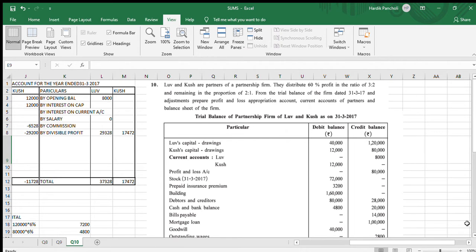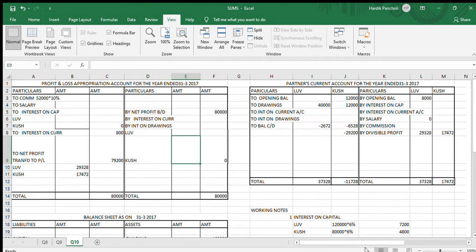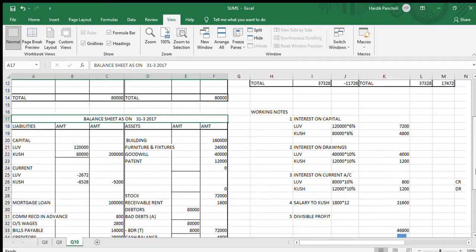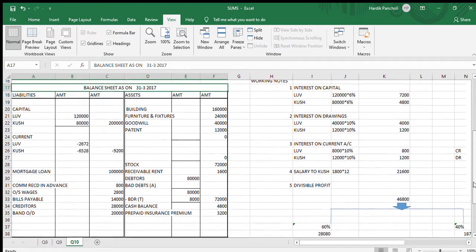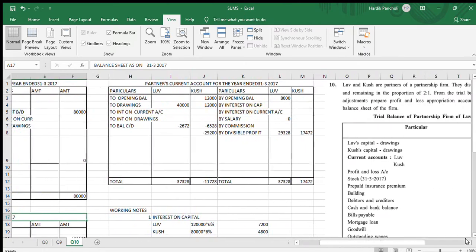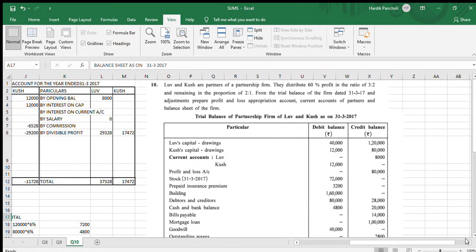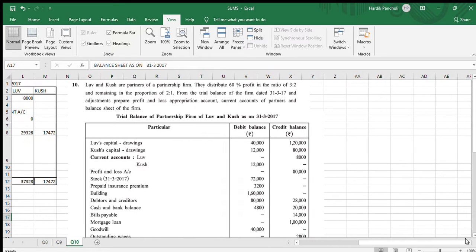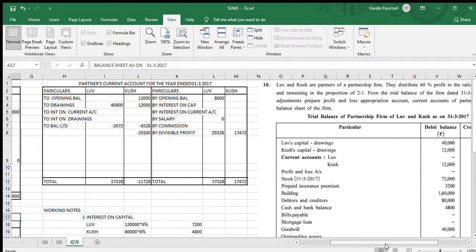Hello students, for our question number 10, I am ready with my P&L appropriation account, partner's current account and my balance sheet. I have placed the figures of the trial balance up to now in all three accounts, and I will be doing the adjustments now in front of you.